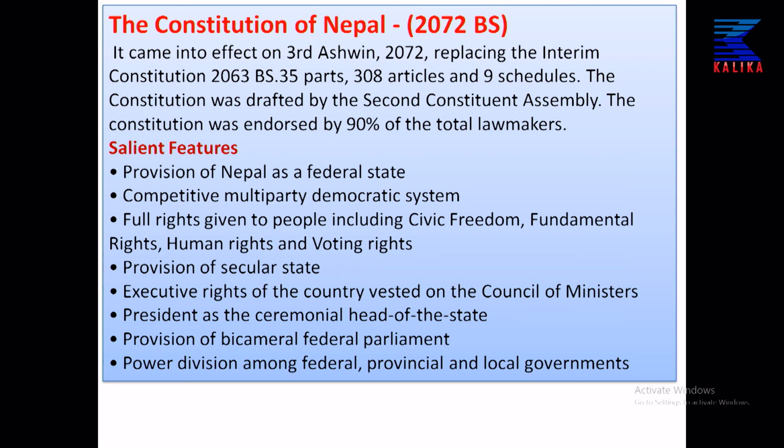And the next is the provision of bicameral federal parliament. So, in the federal parliament there lie the House of Representatives and the National Assembly, and the last one is power division among federal, provincial and local governments, means 3 levels of government have been put in practice: federal government, provincial government and local government.